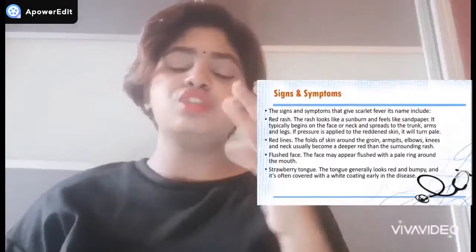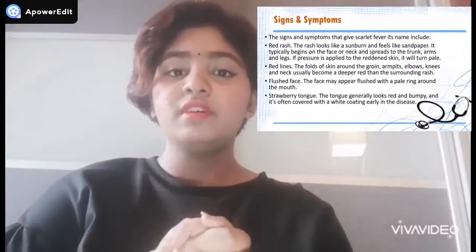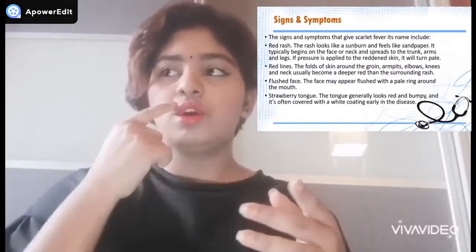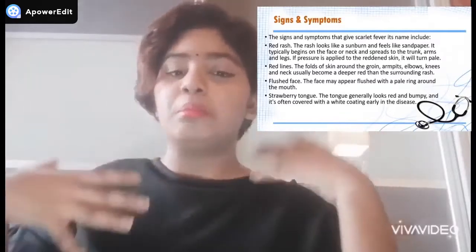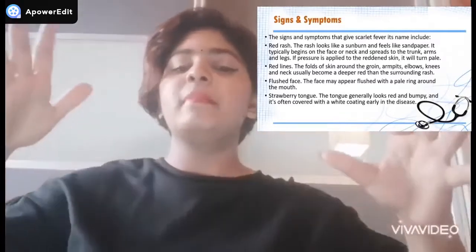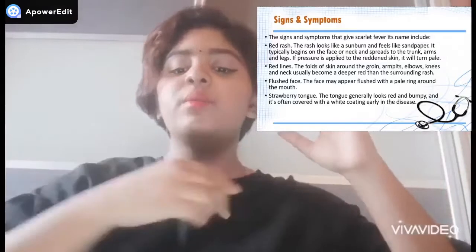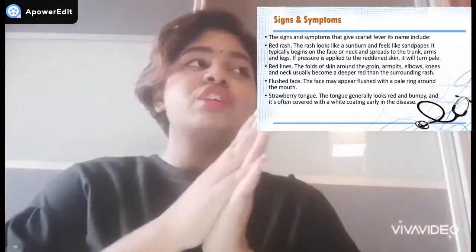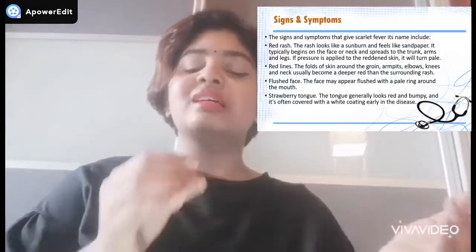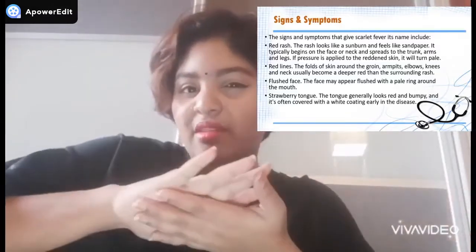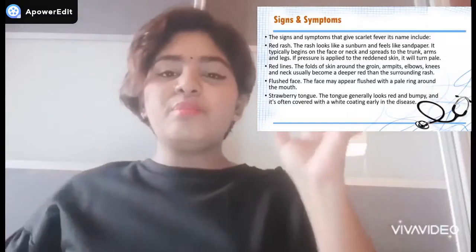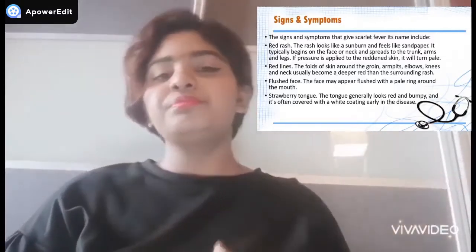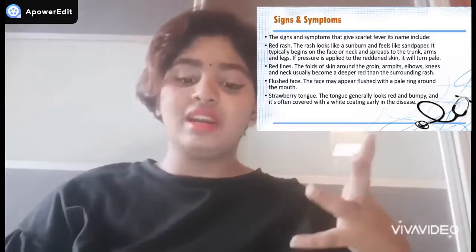So there are 4 signs to indicate scarlet fever. One of them is a red rash. The red rash normally appears all over the body, like I said, but it starts from the head, beginning at the neck and spreading all over. This red rash typically looks like a sunburn, and it feels like sandpaper. If pressure is applied to the reddened skin, it will turn pale. The second sign would be red lines.